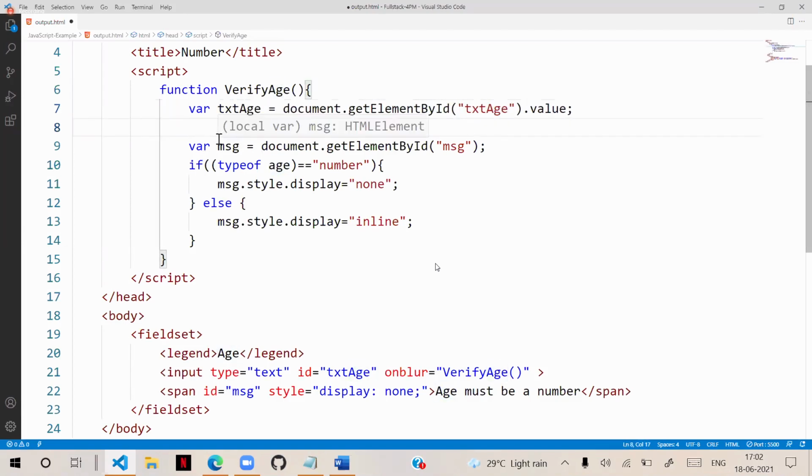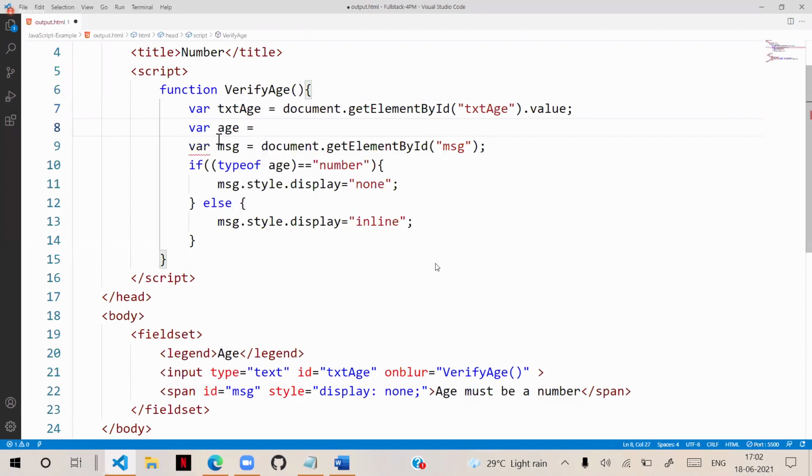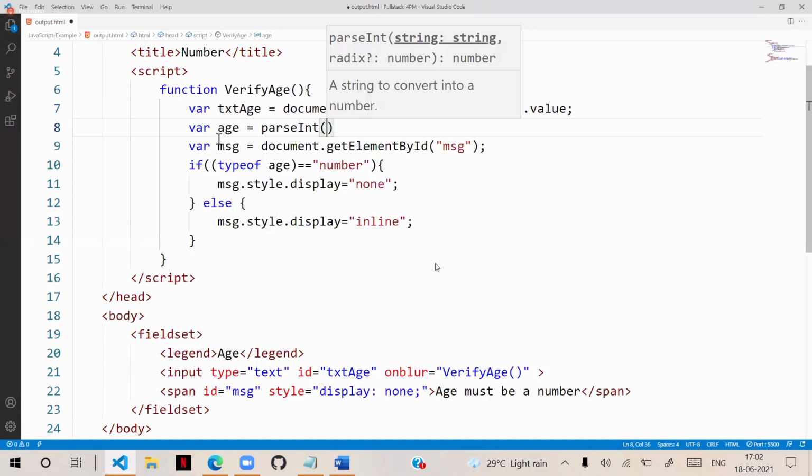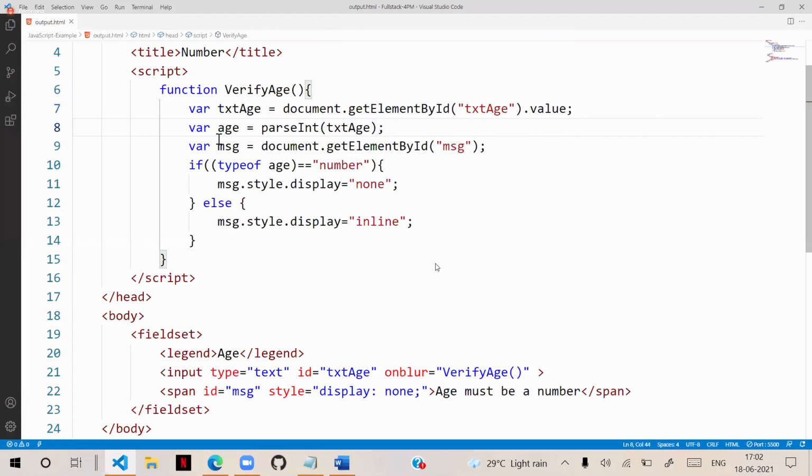After that, I store it in a variable: age is equal to parseInt of txtAge. After reading, I collect, convert and store it into a reference.